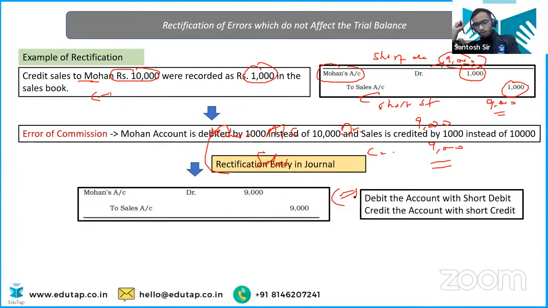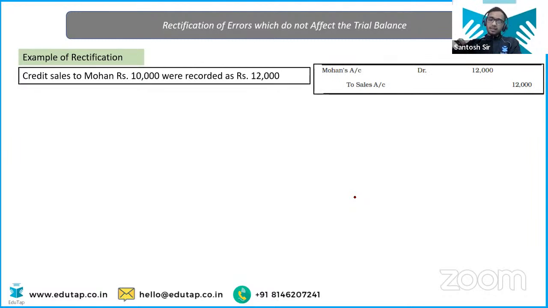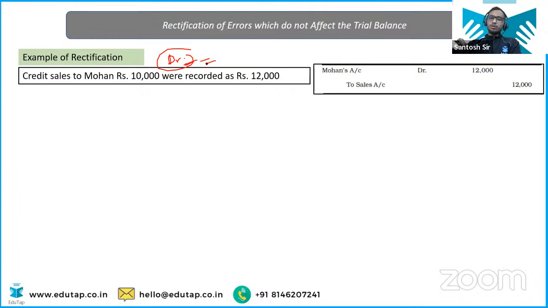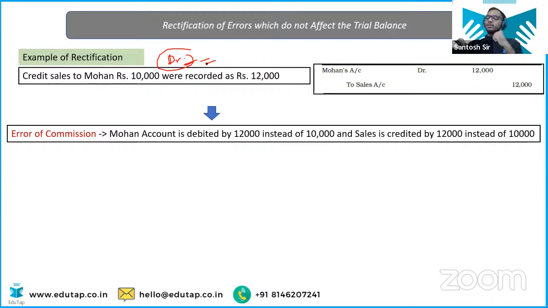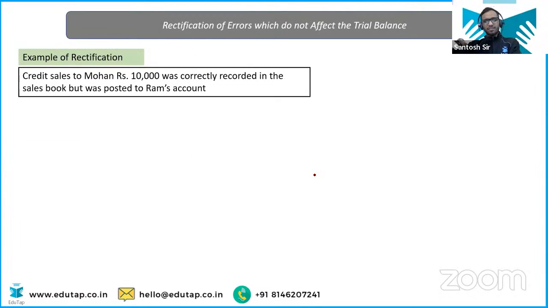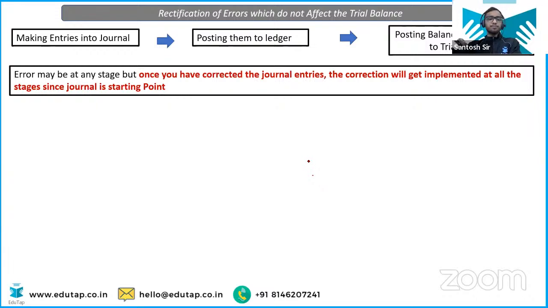Okay? Clear? Again, we have so many examples. All these examples you have to practice as homework. Concepts are clear. See, you need to do the practice to get hold on the concept. Otherwise, what is going to happen? Error of principle is going to happen in the examination. So all these entries are one and the same. We are not going to talk about each and every example, right? We are going to talk about the concept, right? Chalo.